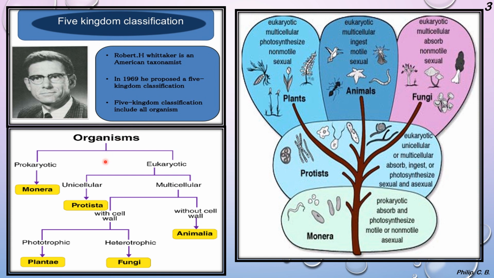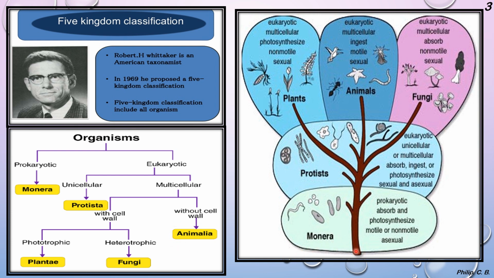In short, you can see the chart over here with the two types, prokaryote and eukaryote. Prokaryote is where Monera is present, whereas eukaryote is further divided into unicellular and multicellular. Unicellular like Monera, and even Protista is unicellular, whereas multicellular are all the other species with a cell wall, that is phototrophic or heterotrophic in the case of Plantae and Fungi, and without a cell wall in the case of Animalia.